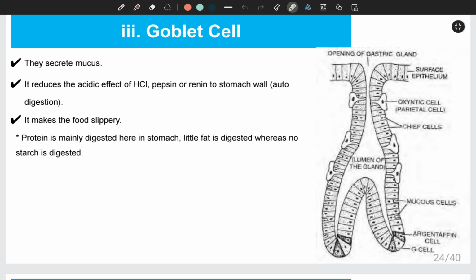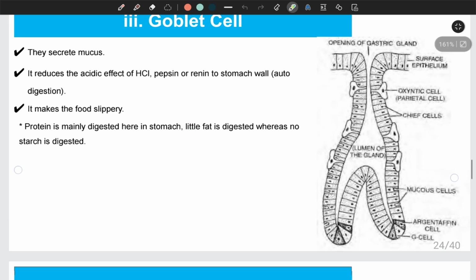And let me tell you, the protein that is present in the food is mainly digested here in the stomach. A little fat is digested, but there will be no digestion of carbohydrate or starch.